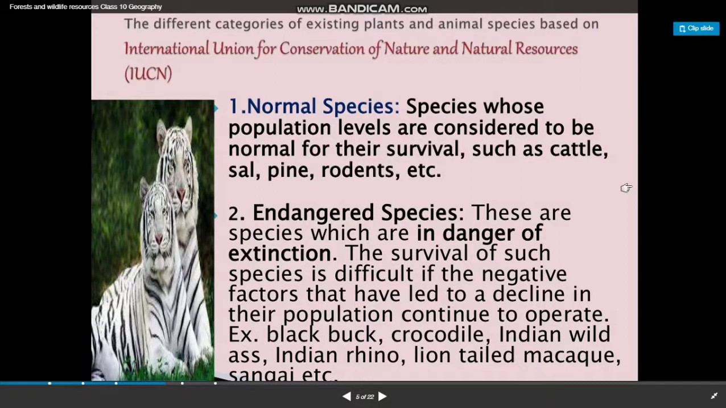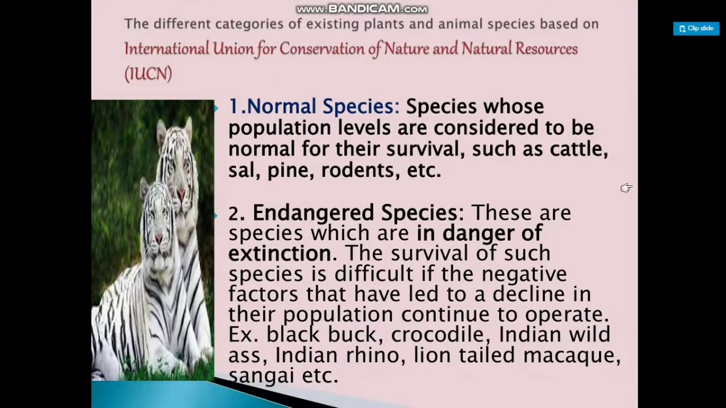The different categories of existing plant and animal species based on the International Union for Conservation of Nature and Natural Resources. Number 1, normal species. These are species whose population levels are considered to be normal for their survival, such as cattle, sal, pine, rodents, etc. Endangered species are those species which are in danger of extinction. The survival of such species is difficult if the negative factors that have led to a decline in their population continue to operate. Example: black buck, crocodile, Indian wild ass, Indian rhino, lion-tailed macaque, sangai.